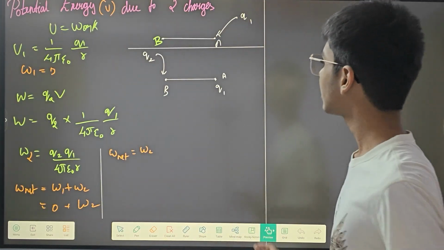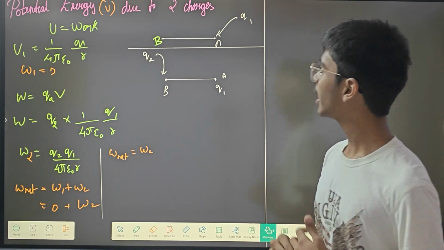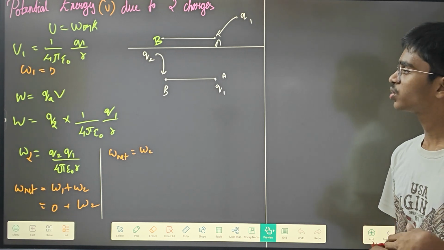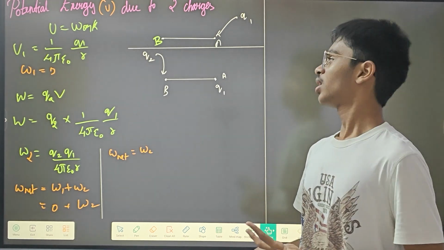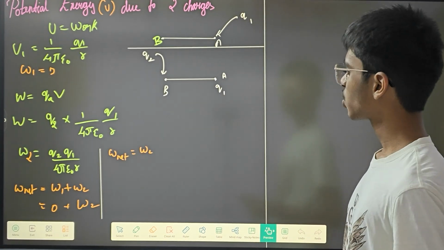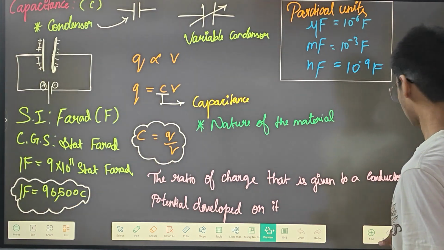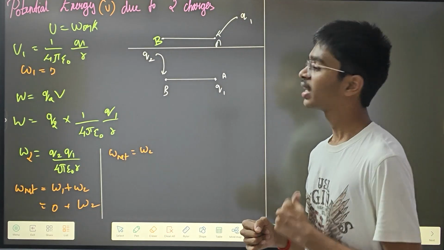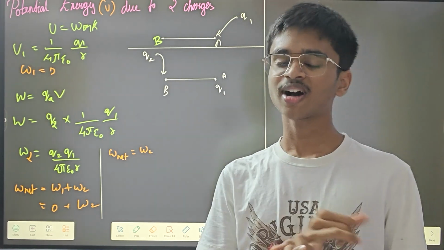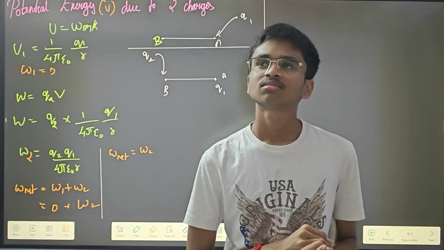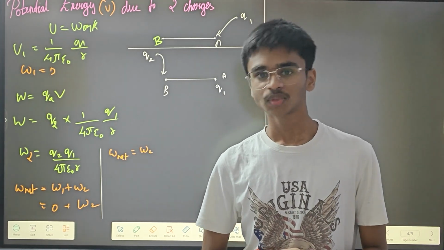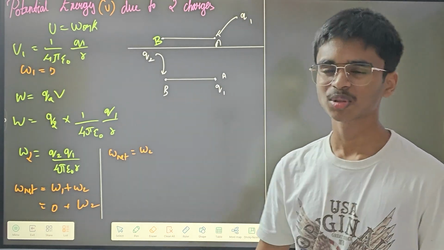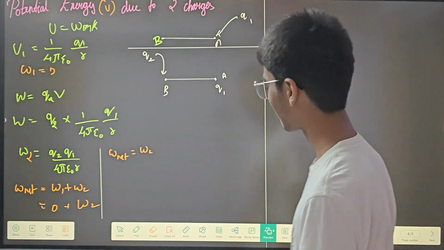Okay, so then the next concept is potential energy due to two charges, or you can also say potential energy due to dipole moment. No, here it is not dipole moment. Here it is capacitance. I think I have to write about dipole moment also. It's very important. In JEE, they have asked it one time, not the formula. Okay, so electric dipole in an electric field. I forgot. I will just write it.